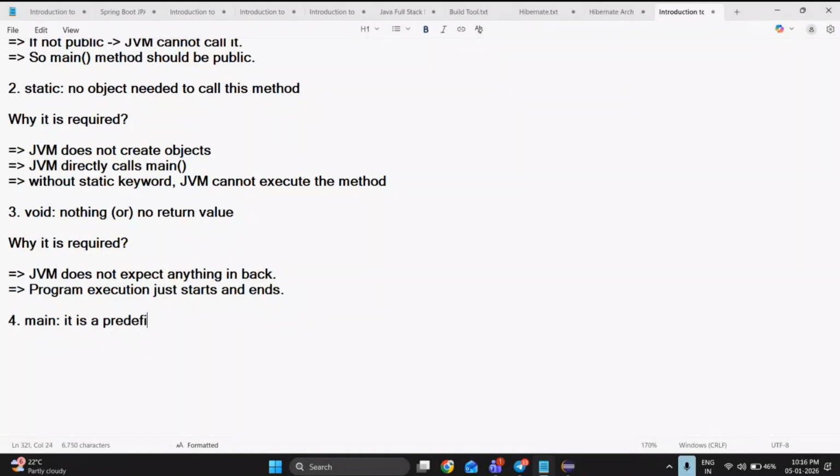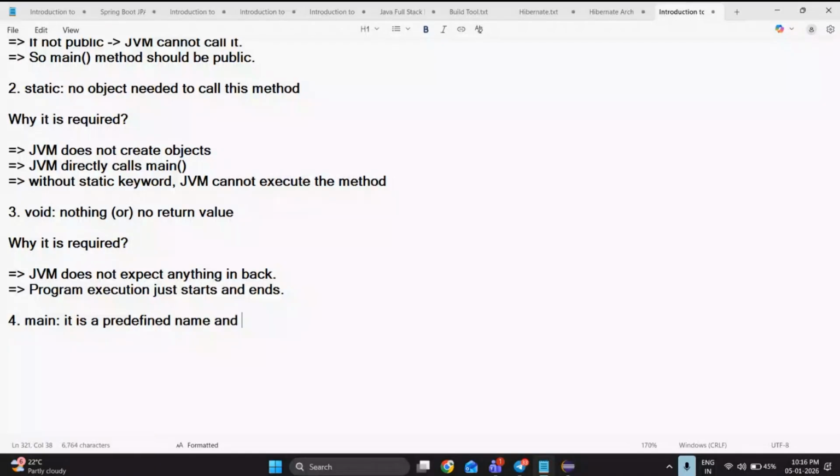And JVM searches for exactly this name. You should use main. You should not skip the name, and we should not change the name. So what if we change the name here instead of main? Let me give you a demo.